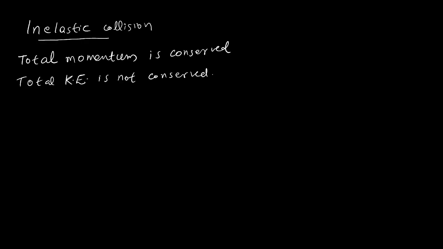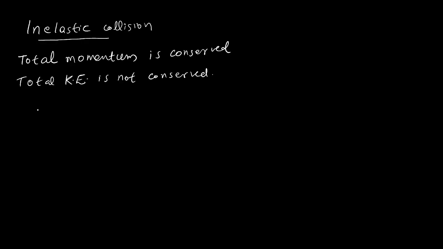Momentum will be conserved. Momentum is mass into velocity. That will not change. Mass into velocity before collision will be the same as after collision, but energy will be lost as heat energy. That is inelastic collision. In our syllabus, there is no detailed explanation about inelastic collision.